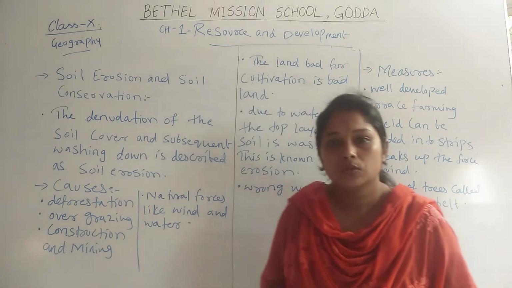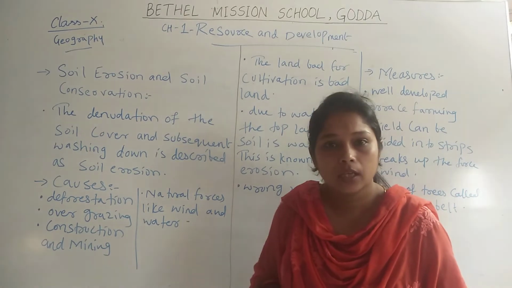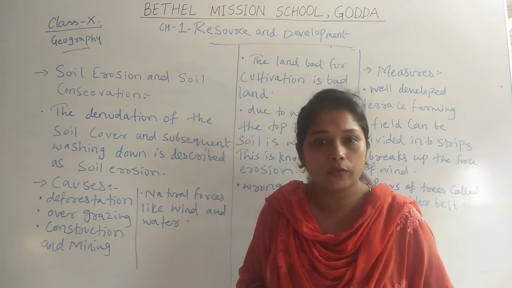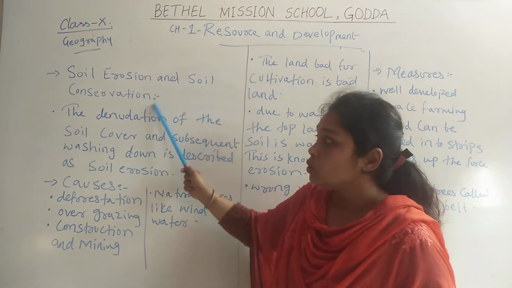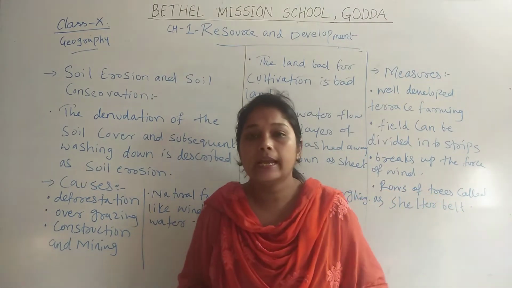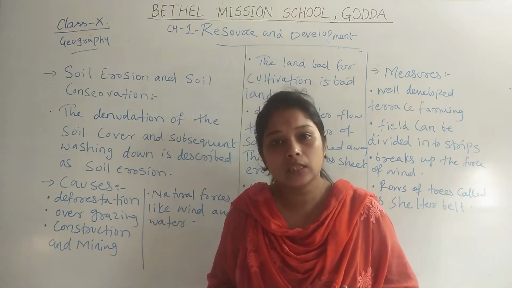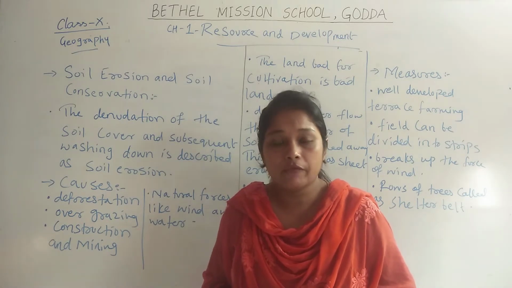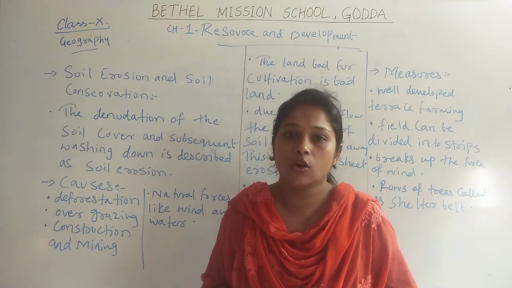Everyone, today we are here to study Class 10 Geography Chapter 1, Resources and Development, and this is the last video to complete this particular chapter. This is the last topic of the chapter, and the topic is soil erosion and soil conservation. When we are talking about soil resources, likewise land resources, as we have seen, land is degraded because of so many reasons. Soil also gets degraded, which is called soil erosion, which affects the fertility of land and its capacity to grow plants.